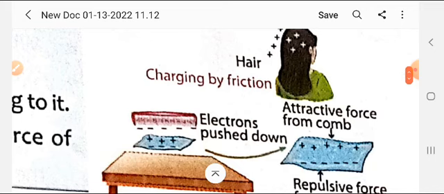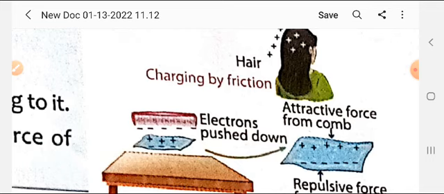So both the positive charges will not let there be attraction between the hair and the paper, so the paper will not get attracted, because they both are the same charges, and the nature of the same charge is that when two same-charged objects are brought closer to each other, they will repel each other. Without attracting, they will repel.